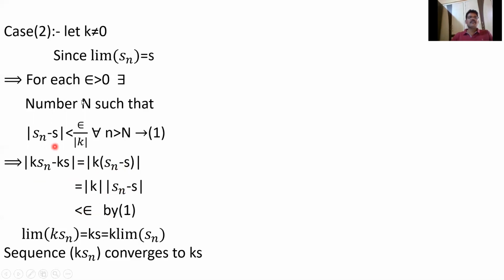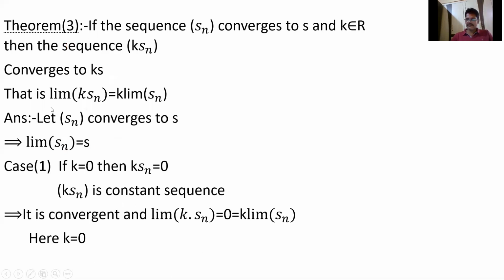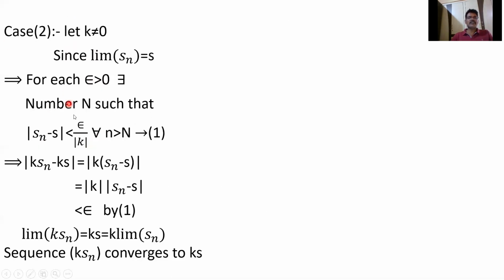By definition, since limit Sn equals S, for each epsilon greater than 0, in place of epsilon I take epsilon by |k|. We have taken k not equal to 0 because if k is 0 it is undefined; that's why I proved the k equals 0 case separately. Since k is not 0, |k| is positive.